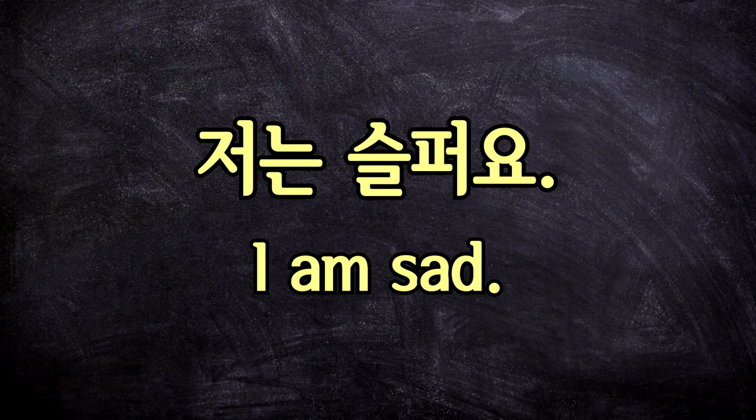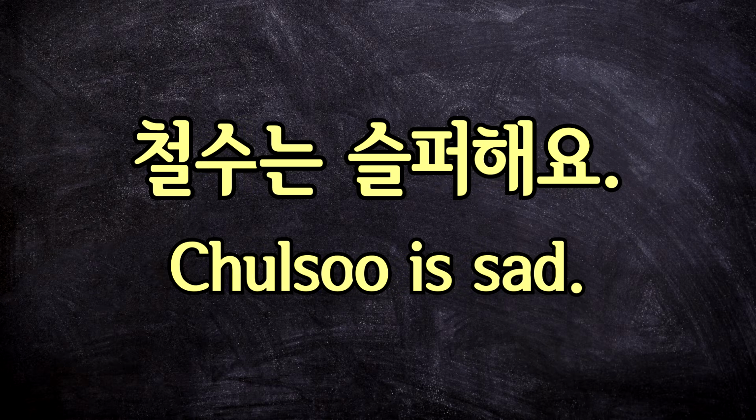For example, you can say that you're sad like this. 저는 슬퍼요. I am sad. However, if you wanted to say that someone else is sad, you could use 슬퍼하다. 철수는 슬퍼해요. 철수 is sad.